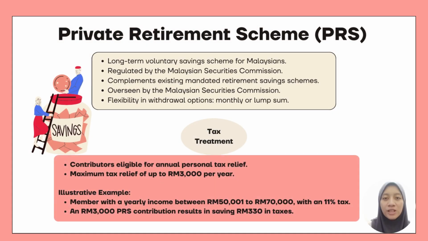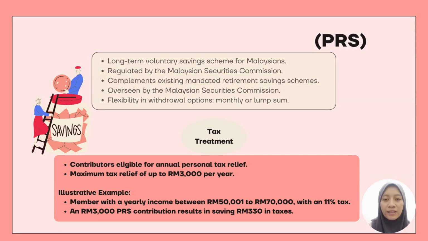The Private Retirement Scheme in Malaysia is a voluntary scheme overseen by the Malaysia Securities Commission. Complementing the existing mandatory scheme, PRS allows flexible withdrawals, monthly or lump sum. By saving through PRS, you qualify for up to 3,000 ringgit in annual personal tax relief and enhanced retirement savings. For example, with yearly income between 50,000 ringgit and 70,000 ringgit and an 11% tax rate, a 3,000 ringgit PRS contribution can save you 380 ringgit in taxes.